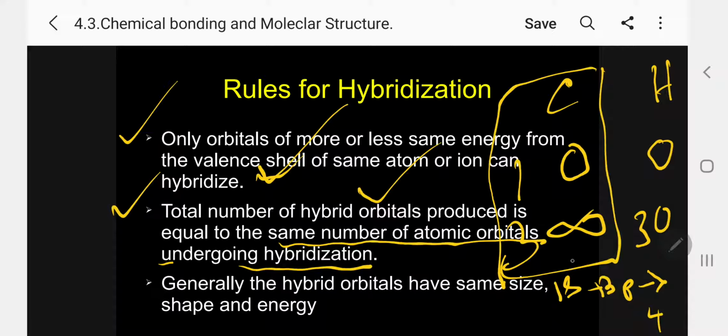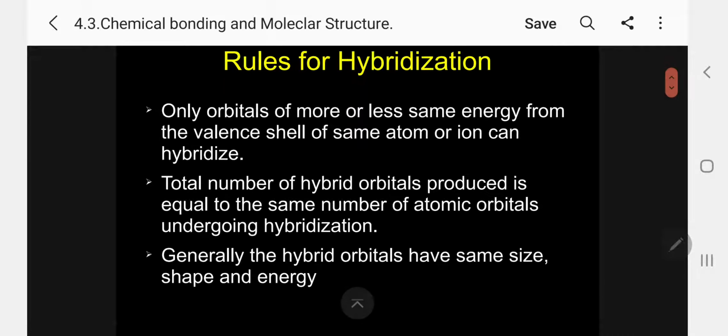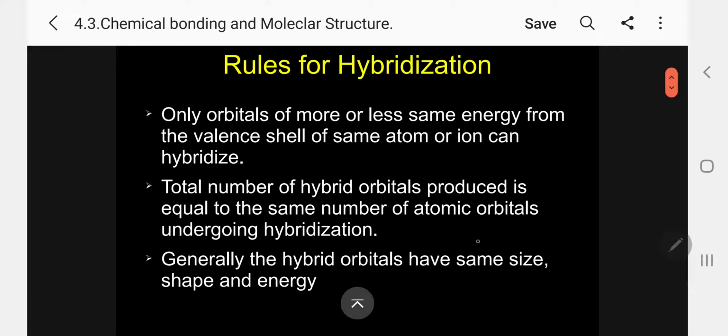So this is s1, p3, which I write as sp3. This is the way we have to add and name the hybridization. That's why I already told you, in the case of methane, sp3 hybridization is formed. Generally, the hybrid orbitals have the same size, same shape and same energy. That's why they are equivalent.